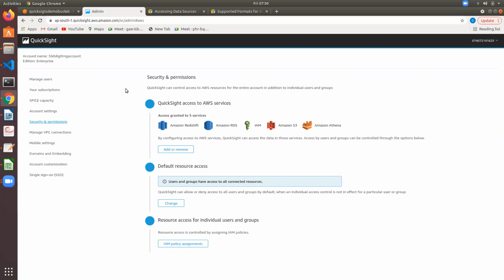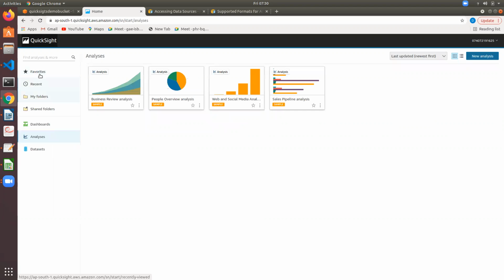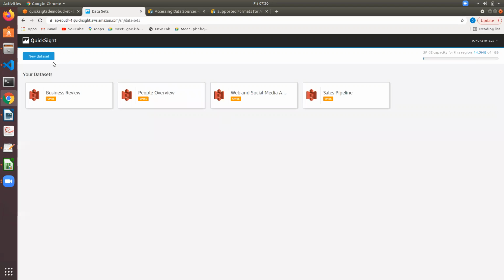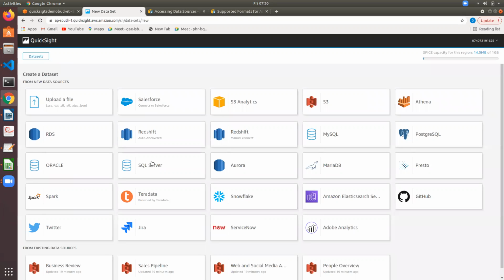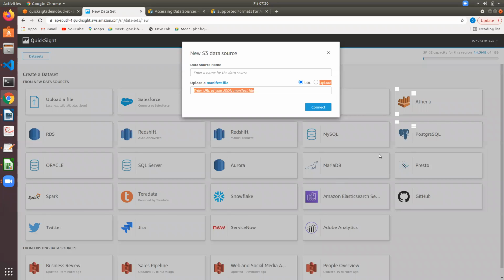Now let us go to QuickSight's homepage. Just click on this. Now, new analysis, new data set, and our data set is coming from S3, and you can use all these things. You can pull in data from GitHub, Adobe Analytics, Spark, SQL Servers, RDSs, all these things.